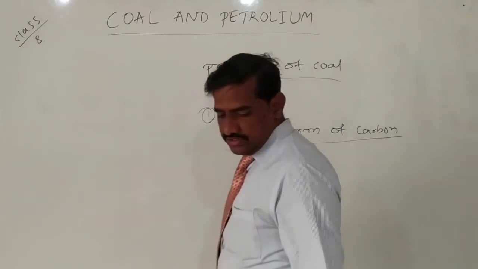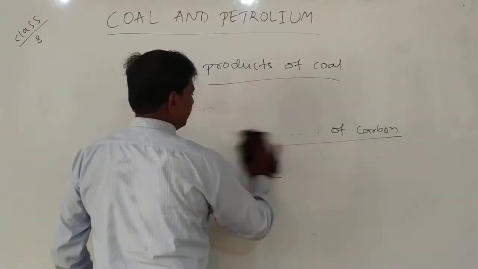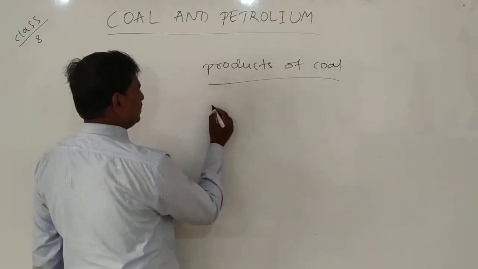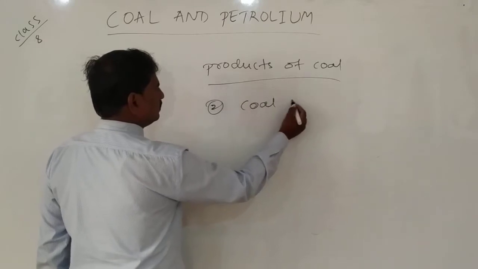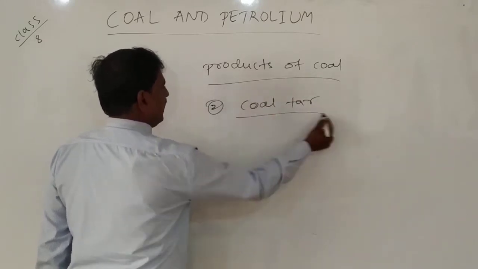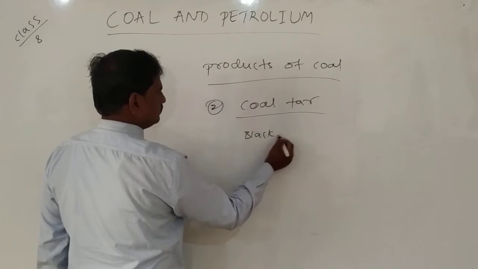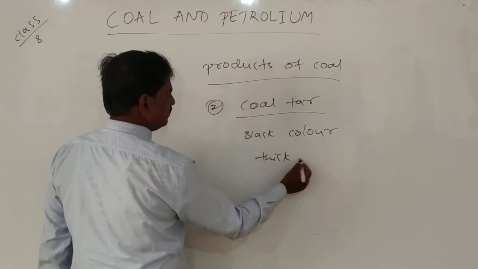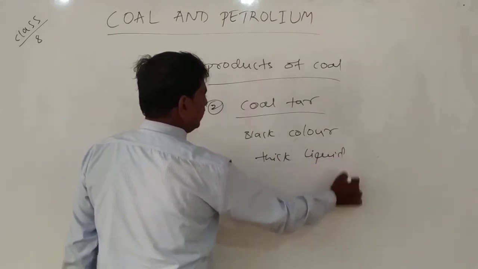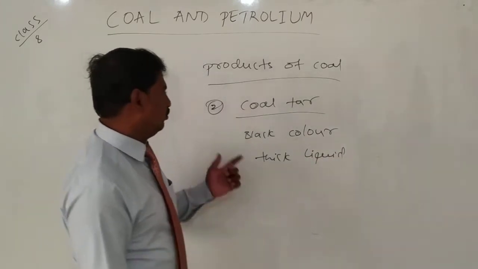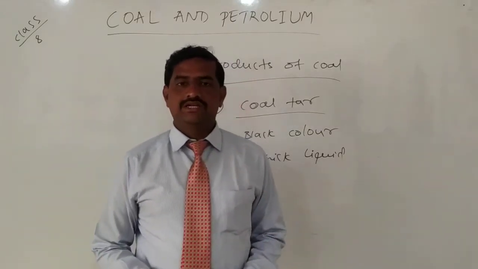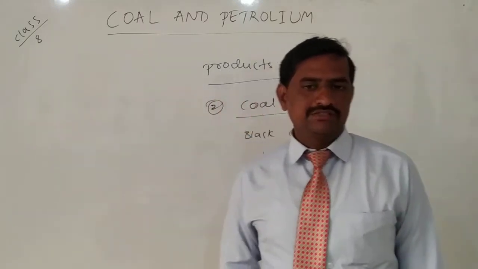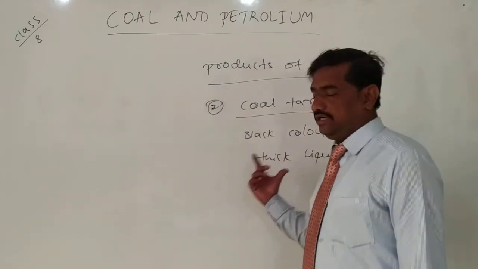The second one is coal tar. Coal tar is a thick, black color liquid, and it has an unpleasant odor. Odor means smell, so it has an unpleasant smell, and it is a black color thick liquid.